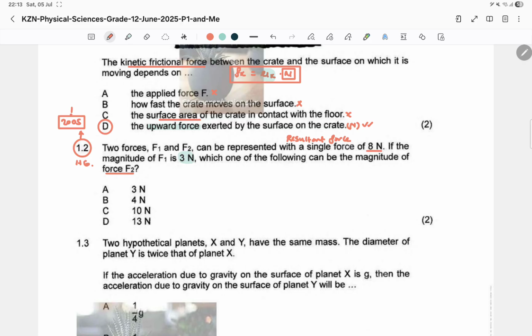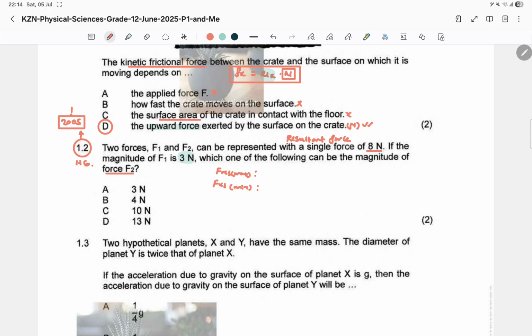So now, how do we do this question? Of course, guys, what matters here is that we always need to look for a maximum versus a minimum resultant force. Okay, let's just say this is going to be F res max and F res minimum. That is how we can get this right.